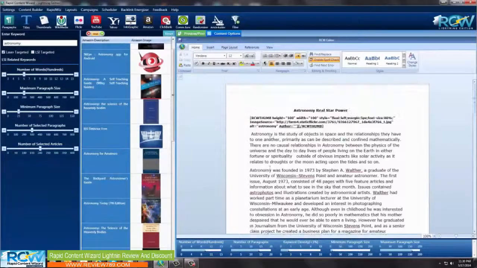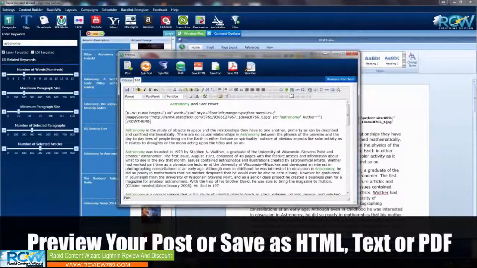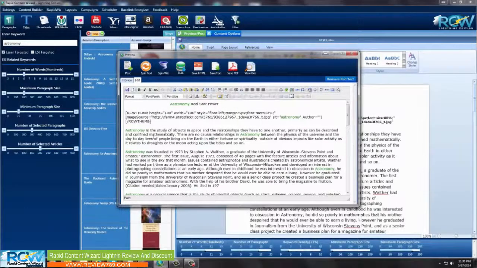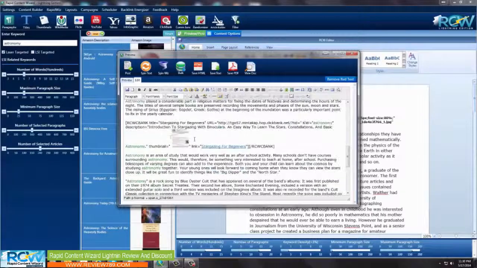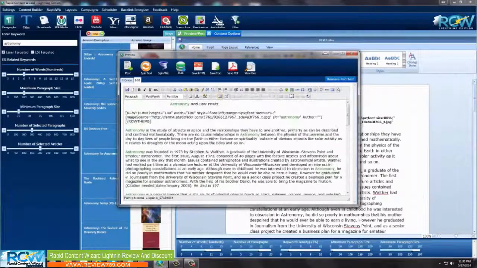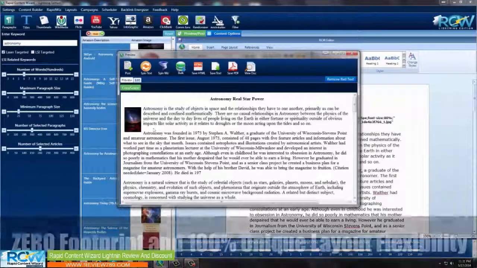So what I want to do now is take a look at this article. So you go up here to this preview post. I'm going to click on that. Okay, and this is now an HTML editor. So what it's done is it's taken the text and put it in here, and it's created HTML. I don't expect anybody to understand HTML. That's not necessary for this. But in here, you can edit the HTML if you like to. But if you like the way it is, you can just come over here to preview, and